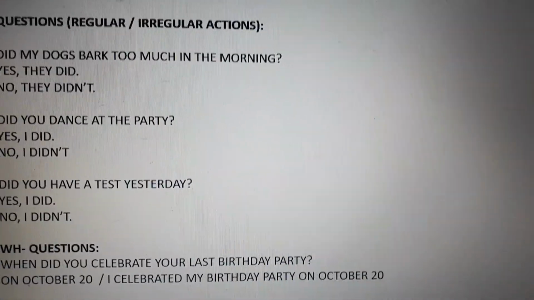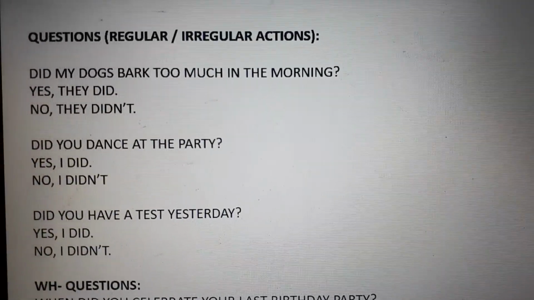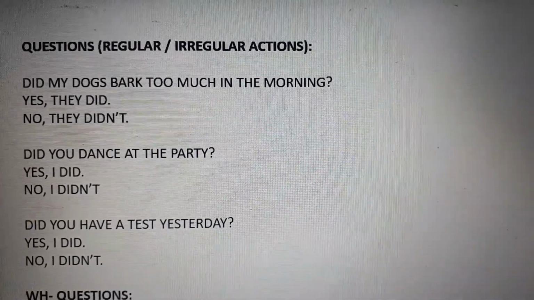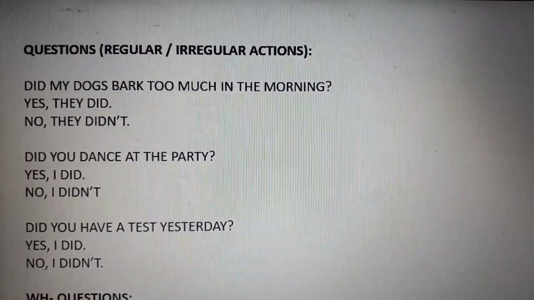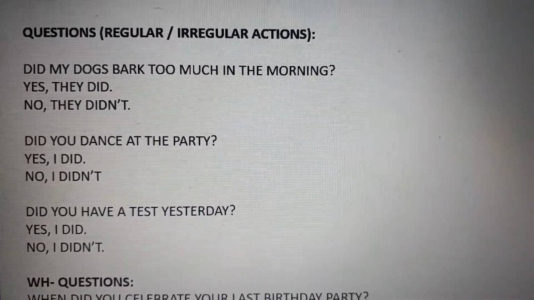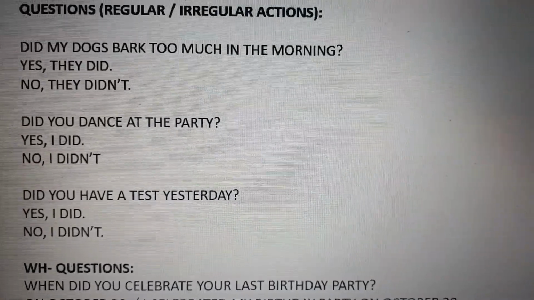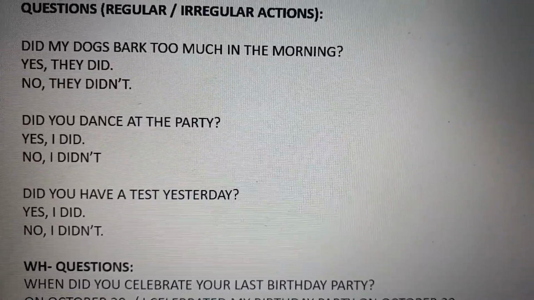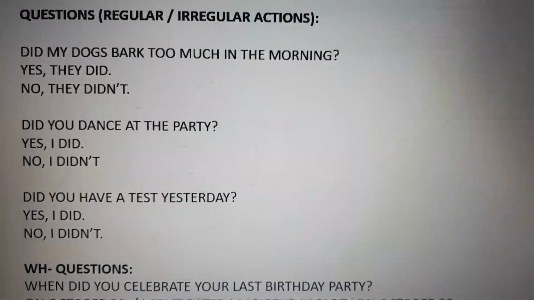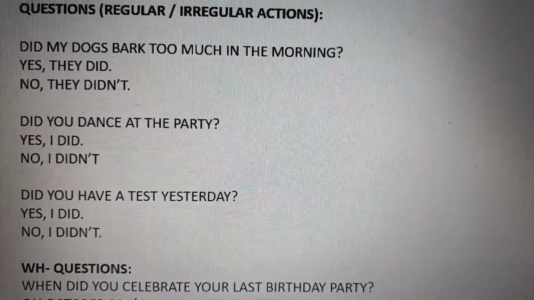Did my dogs bark too much in the morning? Yes, they did. No, they didn't. The did is already in past, so bark has to be in infinitive form. Did you dance at the party? Yes, I did. No, I didn't. The same happens with dance. Did you have a test yesterday? Yes, I did. No, I didn't.